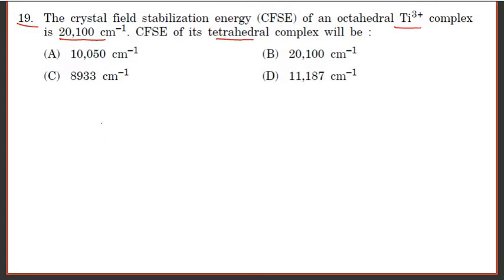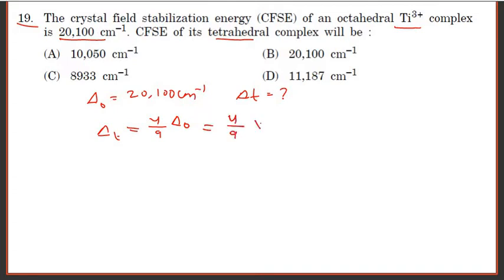Here we know the relation: delta T is equal to 4 by 9 delta O. So 4 by 9 into 2100 centimeter inverse, you will get 933 centimeter inverse, and option C is the correct answer.